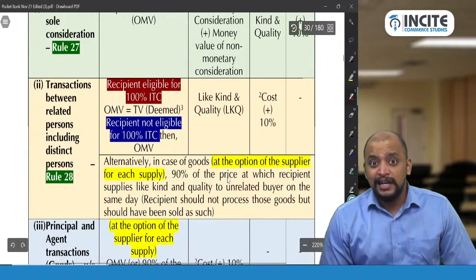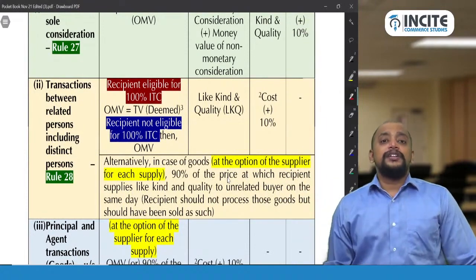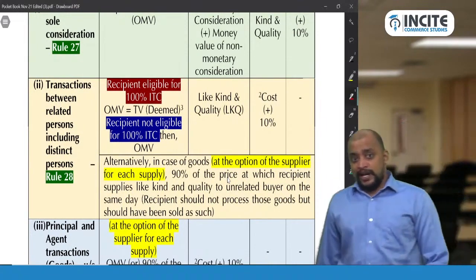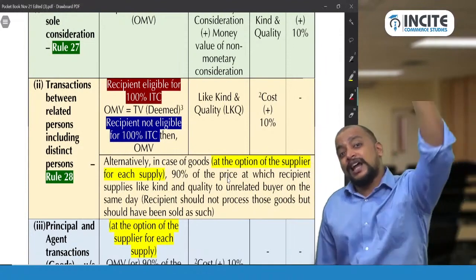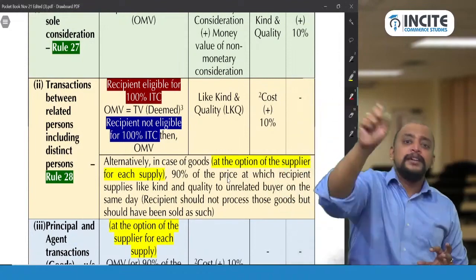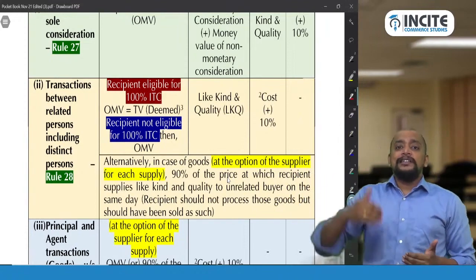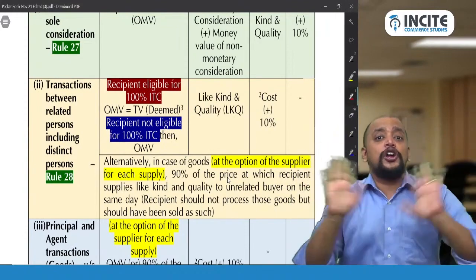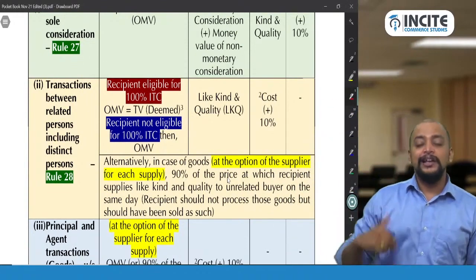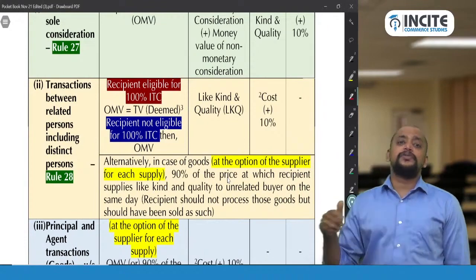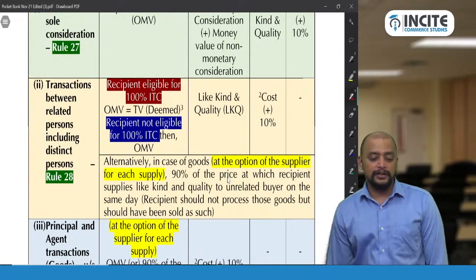Alternatively, you can take 90% of the resale price. So the resale price method. The price at which that related person or distinct person subsequently sells to an unrelated buyer, take that price, multiply with 90%, and that will be taken. But importantly, the person who is subsequently selling should not process and sell; he should be selling it as such. He should not process it and sell. Then only 90% will be taken. So the assumption is that the subsequent person will be adding 10%. That is the assumption here.